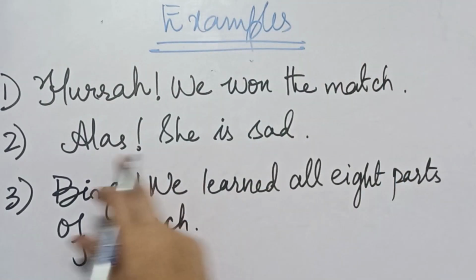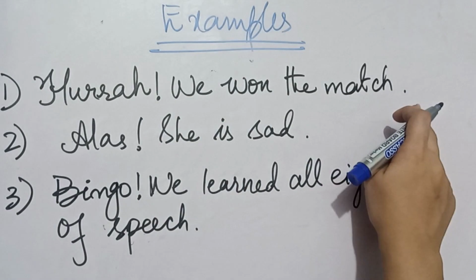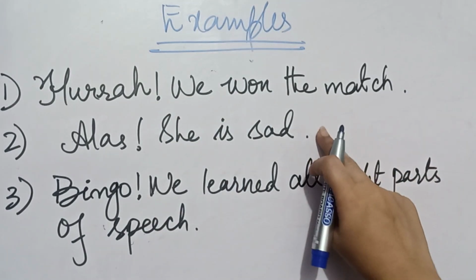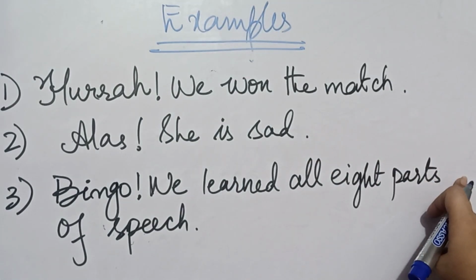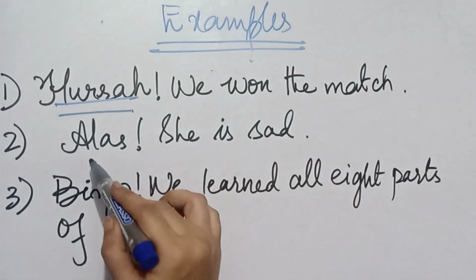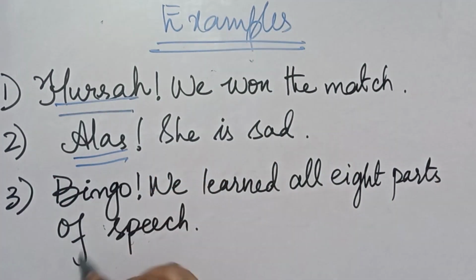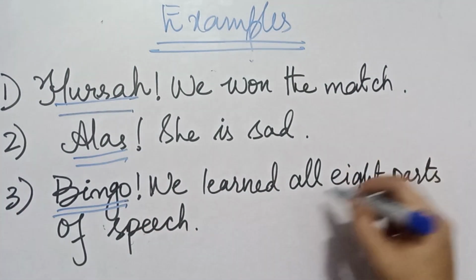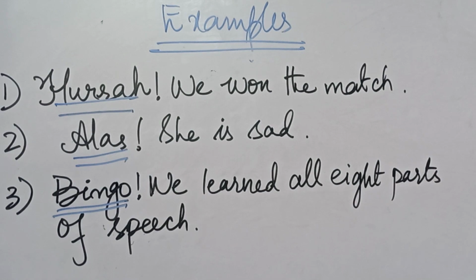Number 1, hurrah, we won the match. Here hurrah is the example of an interjection which is explaining the happiness. Number 2, alas, she said. Here alas is showing the grief. Number 3, bingo, we learned all 8 parts of speech. Here bingo is the example of interjection which is showing the happiness.